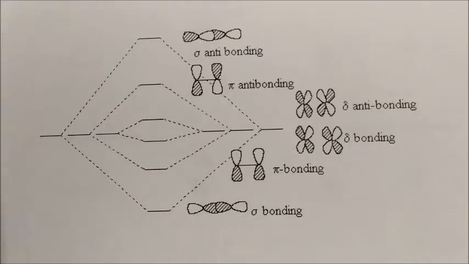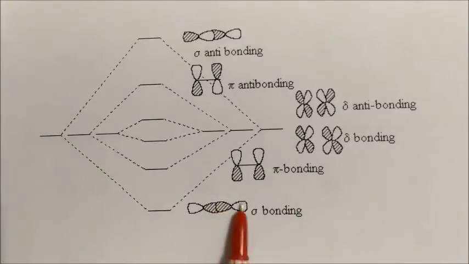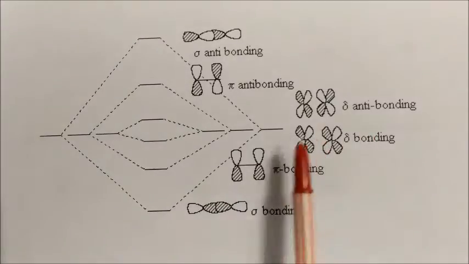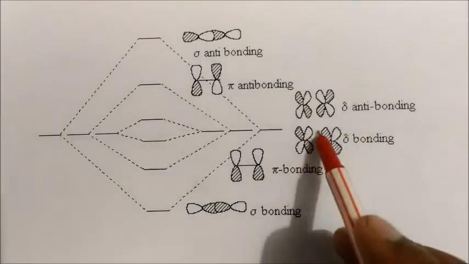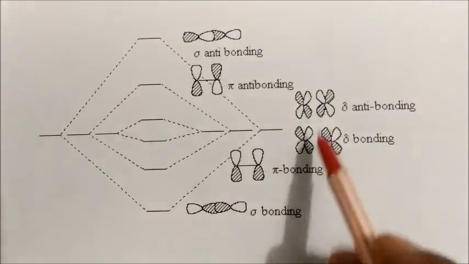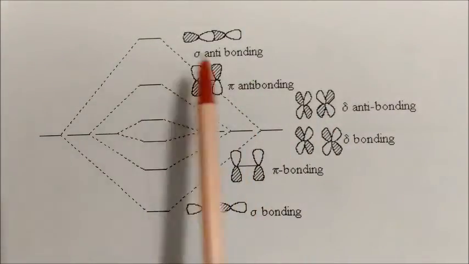And here we can see the diagram of sigma bonding, pi bonding, delta bonding. Sigma bonding is linear overlap, pi bonding is side-by-side overlap, and delta bonding is also overlapping like this: this is overlapping with this one, this is overlapping with this one. This is the delta anti-bonding, this is the pi anti-bonding with opposite phase, and this is the sigma anti-bonding.